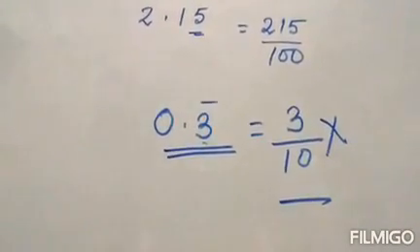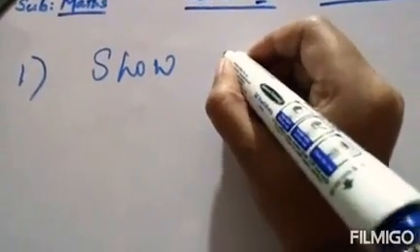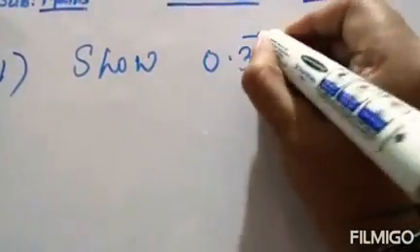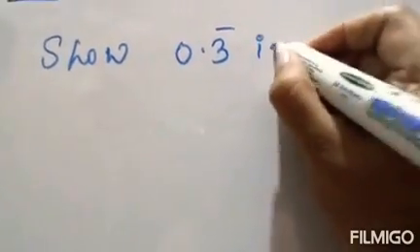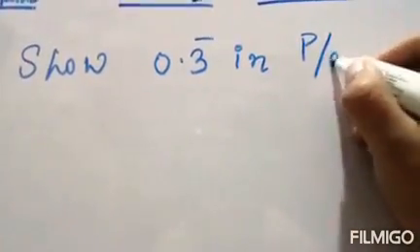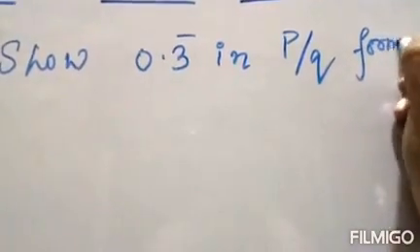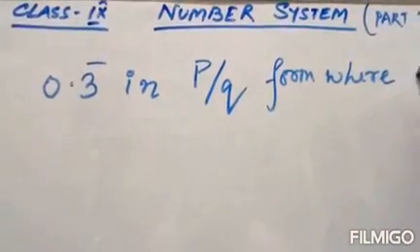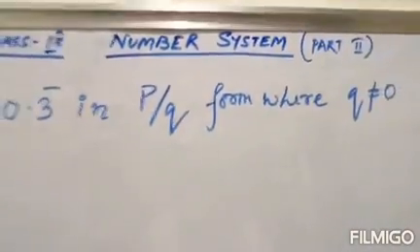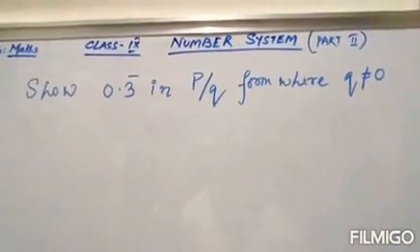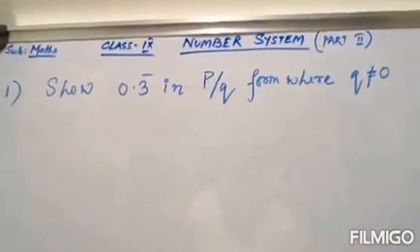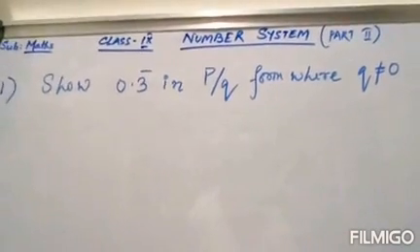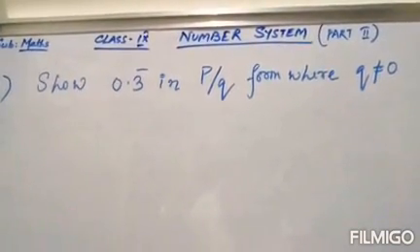Let's find out. What's our question? The question is: show 0.3 bar in p by q form, where q is not equal to 0.